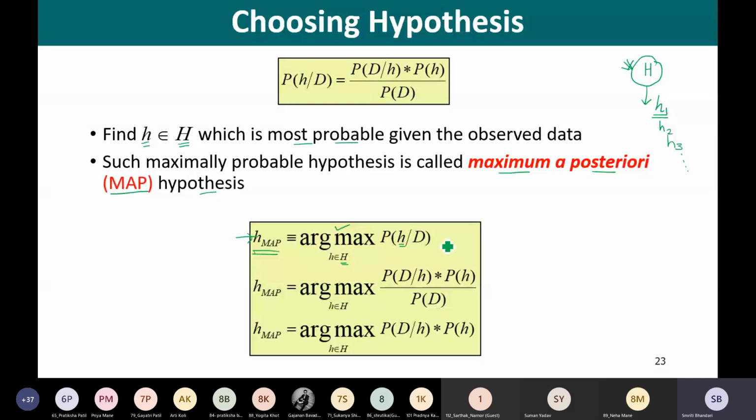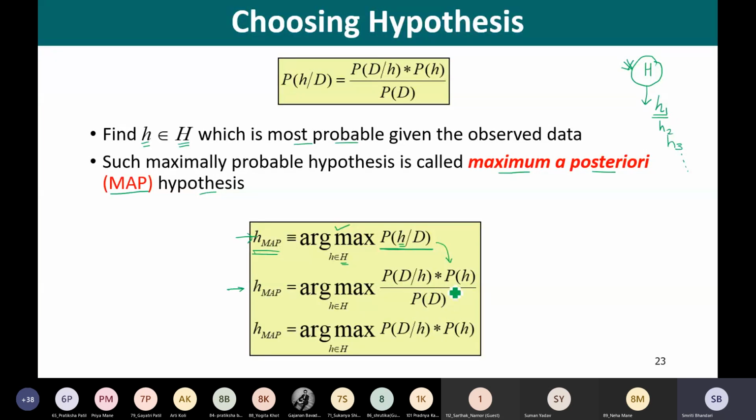Now, based on the Bayes theorem, what we are going to do next is substitute the Bayes theorem for this probability of h given D. So our h MAP becomes argmax for h that belongs to capital H, probability of D given h into probability of h divided by probability of D, by simply plugging in the definition of Bayes theorem to compute probability of h given D. So we have substituted the Bayes theorem here and come up with this expression for h MAP.